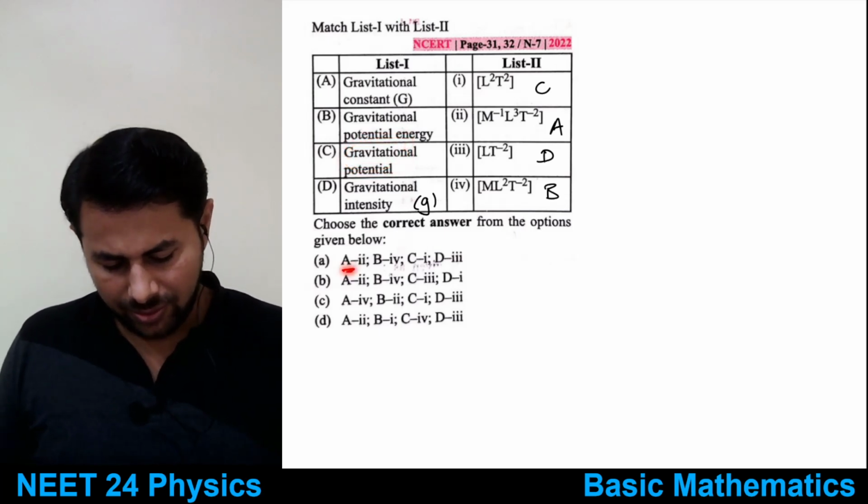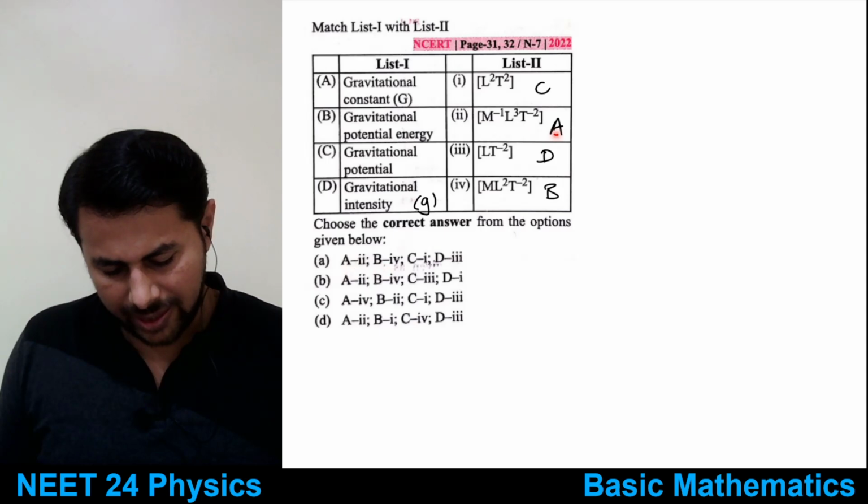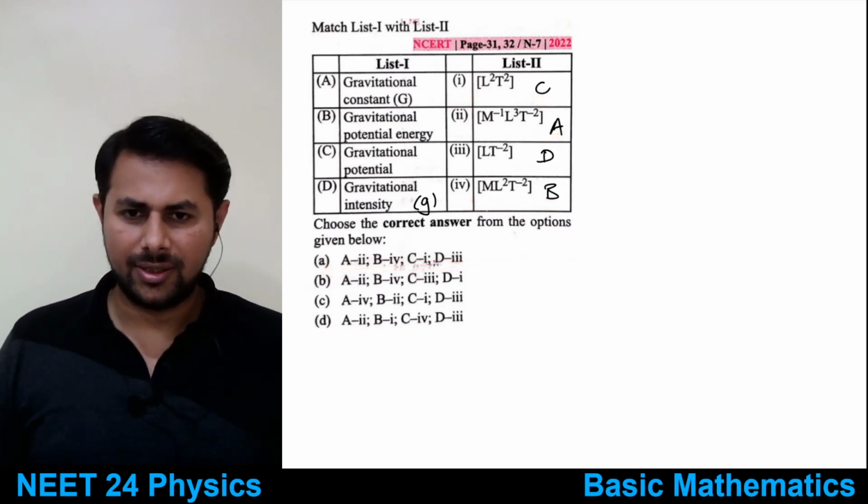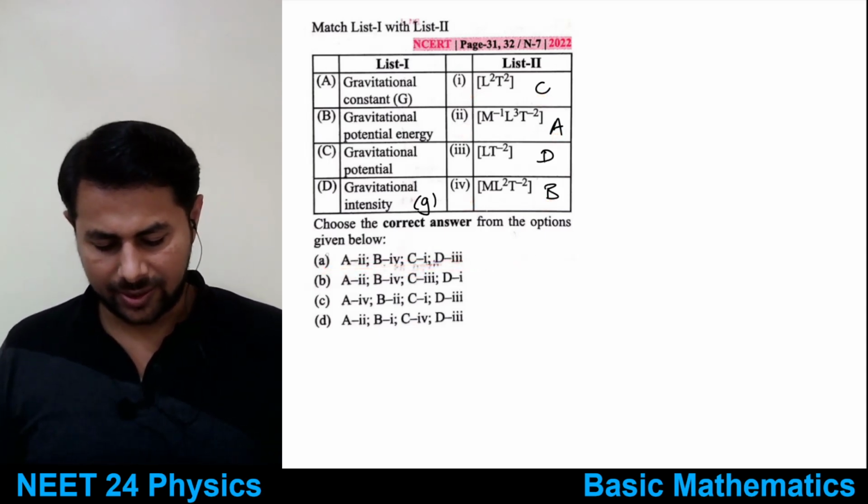So A is 2, B is 4. Is it correct? A is 2, B is 4. That's correct. C is 1. Yeah. So option A is correct. Yeah, very good. So option A is correct.